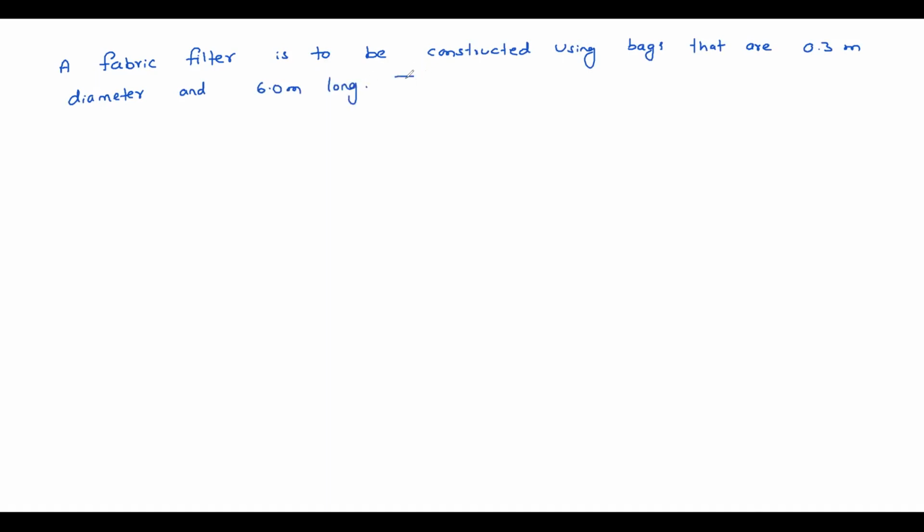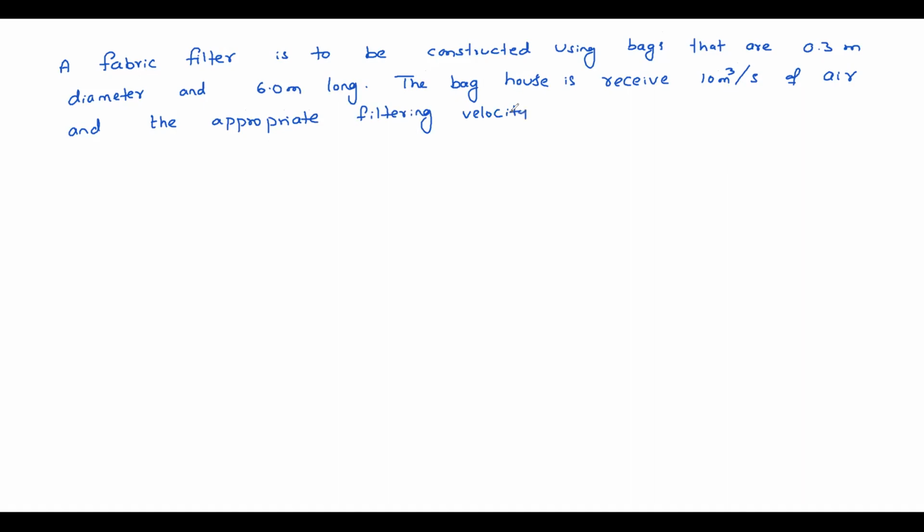The bag house is to receive 10 meter cube per second of air, and the appropriate filtering velocity has been determined to be 2 meters per minute. So average velocity has been given directly.